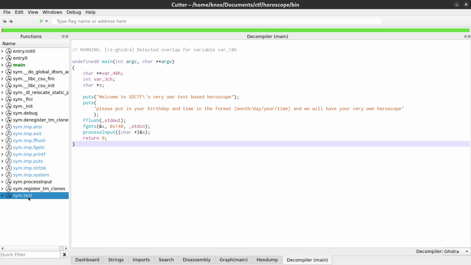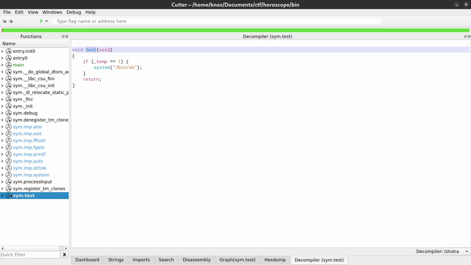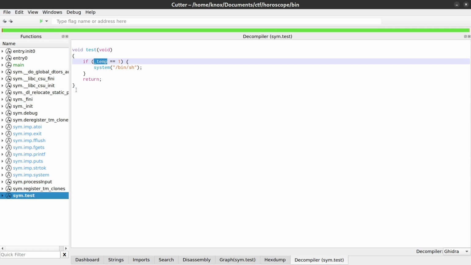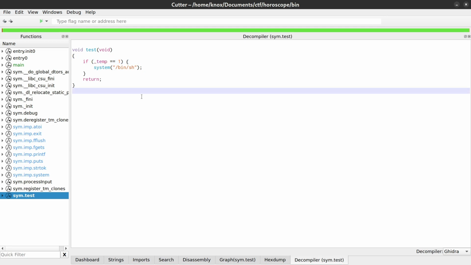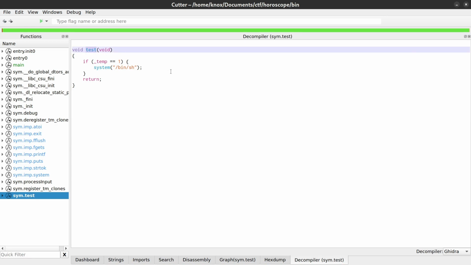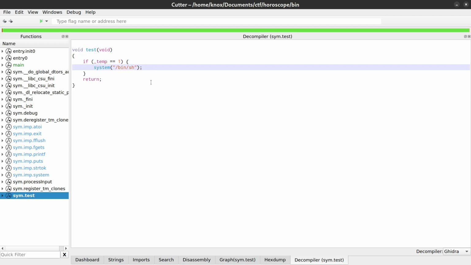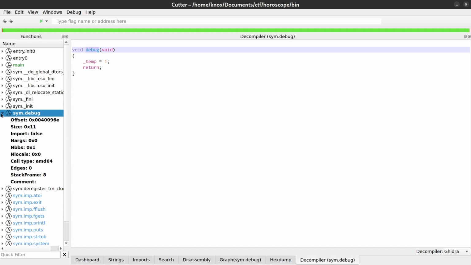Let's look at the other two interesting functions here. This test function performs a check against the global variable temp, and if it has been set to 1, it will quite literally pop a shell for us by calling system with the path /bin/sh. This test function is clearly our so-called win function that we have to return to, but there is a slight hiccup in the sense that this temp variable needs to be set to 1 before that happens, and we can't set that variable ourselves. This, however, brings us to the debug function, which does exactly what we need.